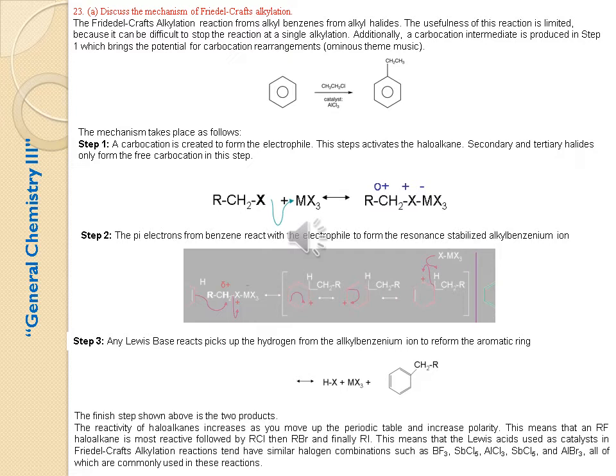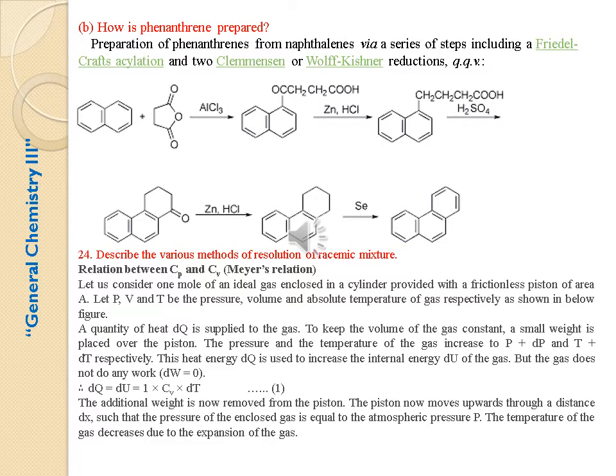So here the ethyl chloride reacts with the benzene in the presence of AlCl3 to produce ethylbenzene. The mechanism is: first it forms the carbocation, then it forms the intermediate compound, and the resultant final product is ethylbenzene. This is the Friedel-Crafts alkylation reaction mechanism. So 3 steps are generally involved in this mechanism.